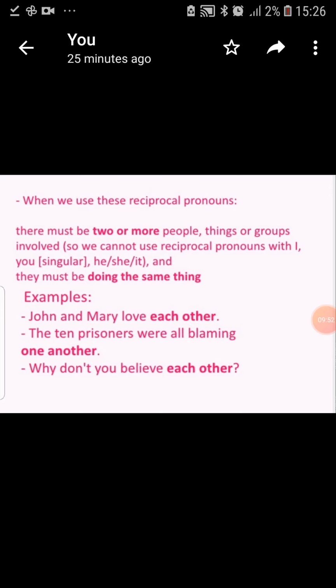Fine. So when we use these reciprocal pronouns, there must be two or more people, things or groups involved, and they must be doing the same thing. Another example, John and Mary love each other. That means John loves Mary and Mary loves John. The 10 prisoners were all blaming one another. That means each one was blaming the other. So this is the process going on, that's why one another is used.